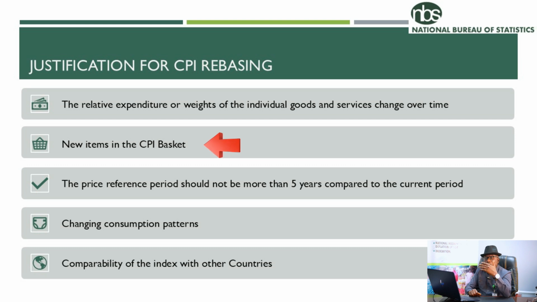Also, new items need to come into the CPI basket. For example, 20 years ago, the varieties of goods I bought with 1,000 naira may not be the same as what I buy in 2025. So the CPI basket needs to be updated to reflect what households spend their limited resources on.